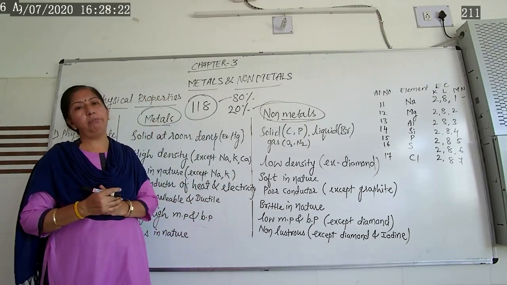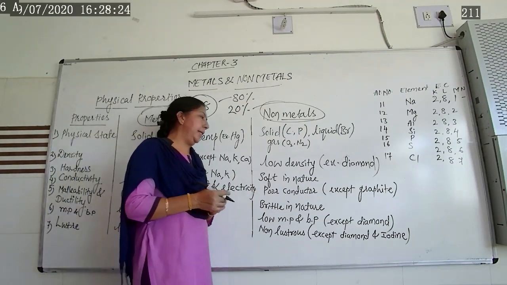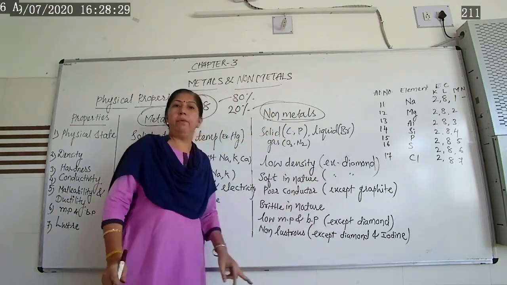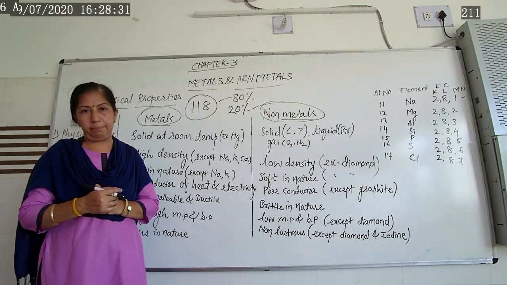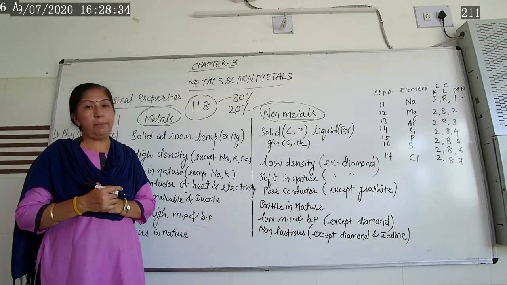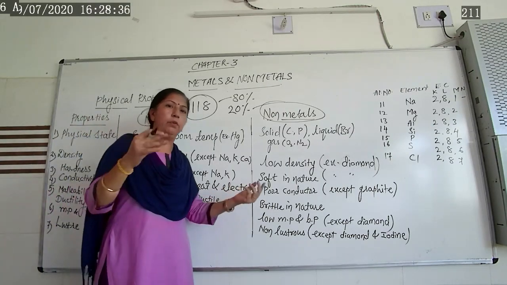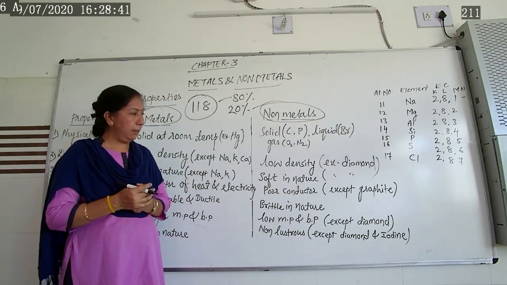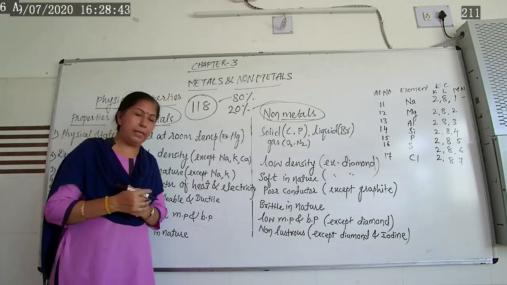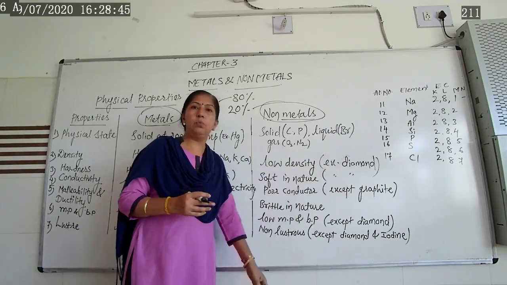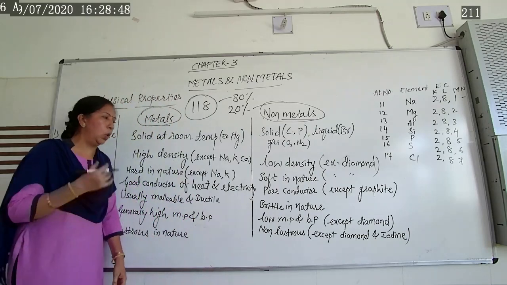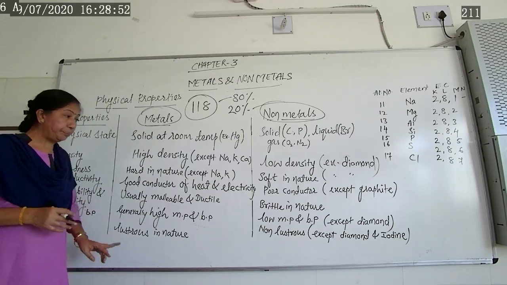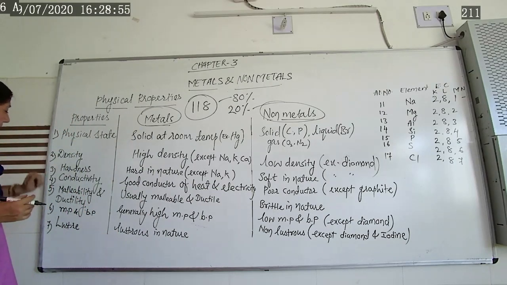Now about non-metals. Non-metals are what? Soft in nature. Once again, the exceptional case is what? Diamond. Now, diamond is what? One form of carbon. Carbon is what? A non-metal. Its allotropic forms we will learn in the fourth chapter: diamond, fullerene as well as graphite. These are the different forms of carbon. So one form of carbon, diamond, is what? Hard in nature. Remaining all the non-metals are quite soft in nature. So these are some physical properties.